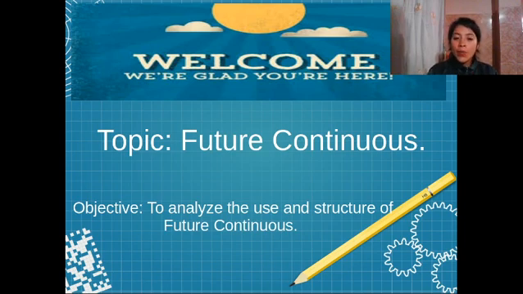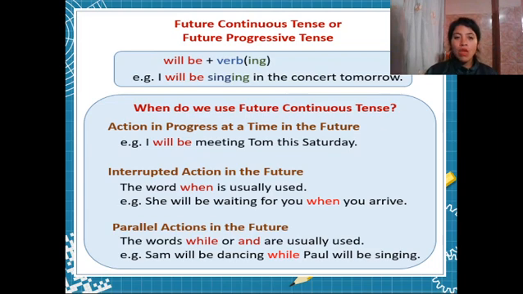Okay. Now, when do we use future continuous, and what is the structure? When do we use future continuous? We use it for actions in progress at a time in the future. And also we use it for interrupted actions in the future and parallel actions in the future, right? For example, I will be meeting Tom this Saturday, right? This is an action in progress, right?